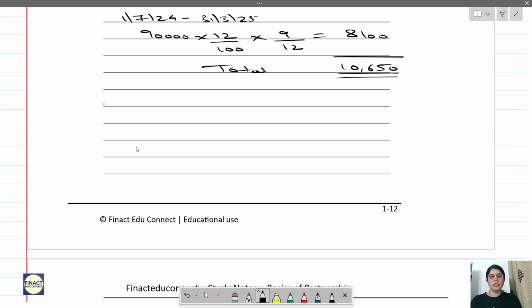Okay. So let us do that. So this is B. B is fluctuating method. Correct? Let us prepare a capital account.